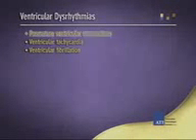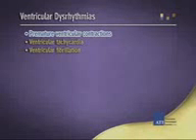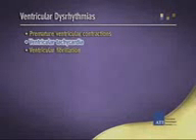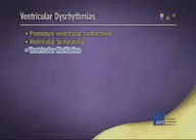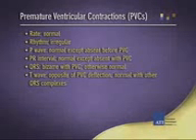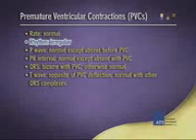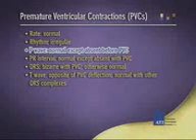Ventricular dysrhythmias include premature ventricular contractions, ventricular tachycardia, and ventricular fibrillation. Premature ventricular contractions, PVCs. Rate, normal. Rhythm, irregular. P wave, normal except absent before a PVC.